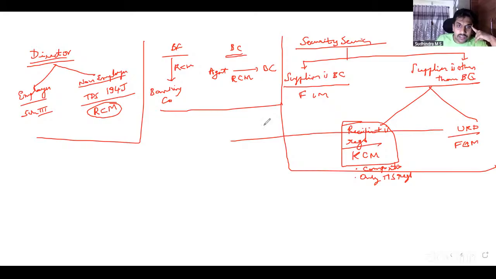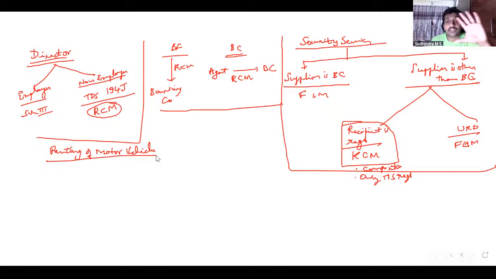Along with security service, we also discussed renting of motor vehicle. Here first we understood what is renting of motor vehicle. We need to differentiate the services of renting of motor vehicle and passenger transportation. Only renting of motor vehicle comes here. That is, the vehicle should be at the disposal of the recipient during that route or time period, and cost of fuel should be part of the consideration.